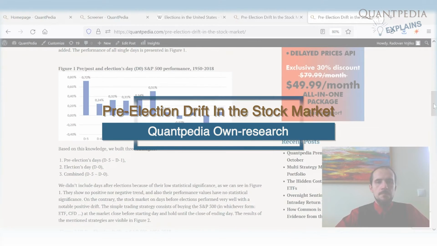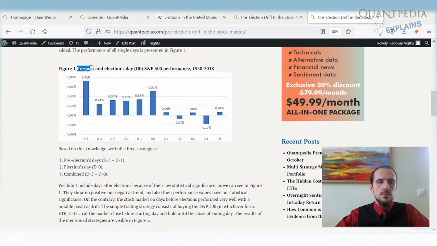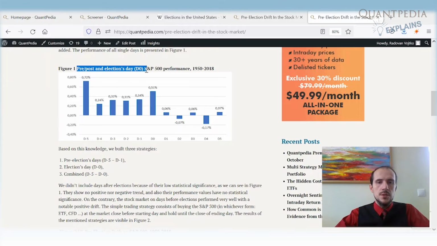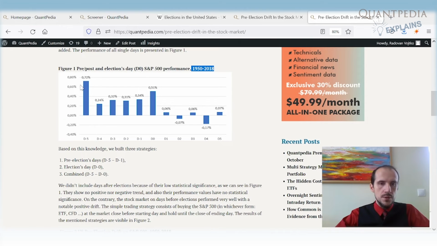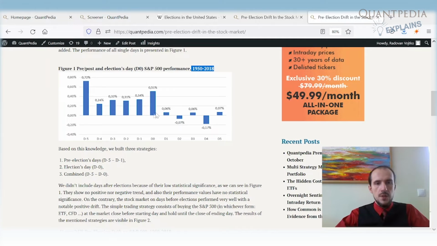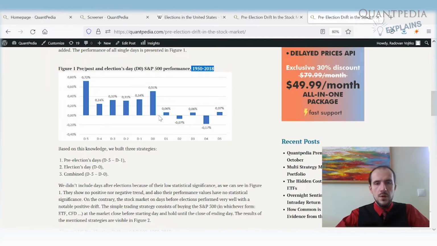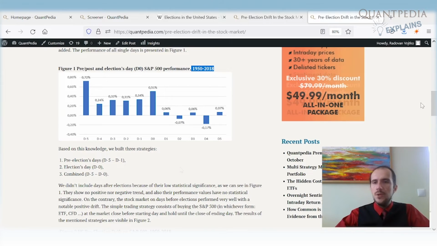What does the analysis tell us? We analyzed pre and post election day S&P 500 performance from the 1950s until 2018. As we can see, there is a significant positive drift in the prices that starts 5 days before the elections. There is significant drift on election day, and after the election, the performance of the S&P 500 is again random.